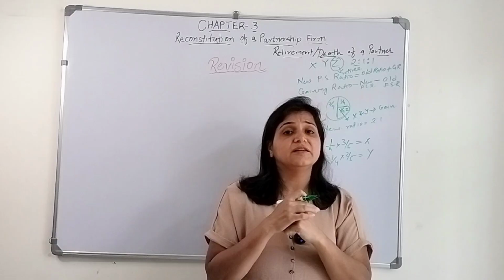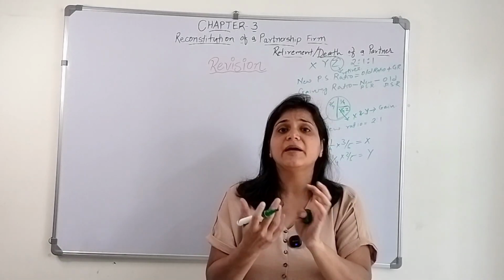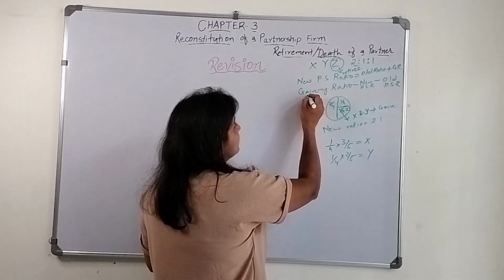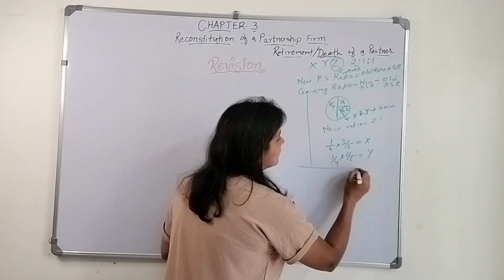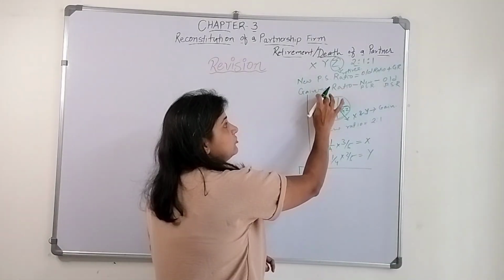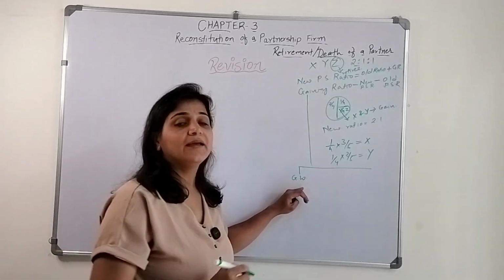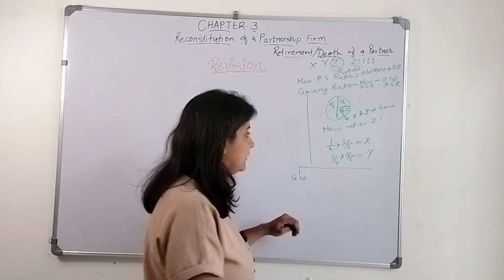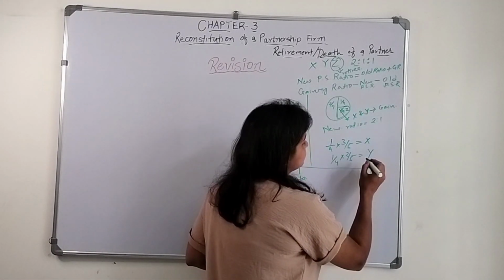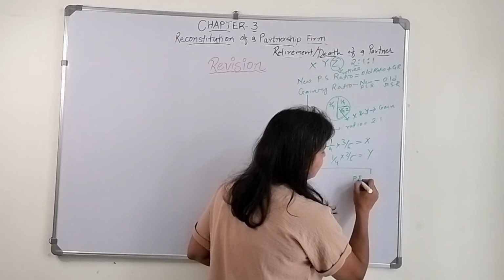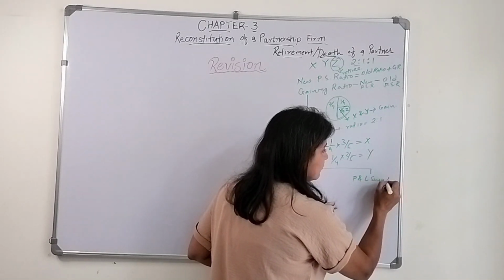Now why is there a need for determining the gaining ratio? What is the purpose of the gaining ratio? For two purposes we need to determine this gaining ratio. The first is to calculate the amount of goodwill, and the second is for the profit and loss suspense account.